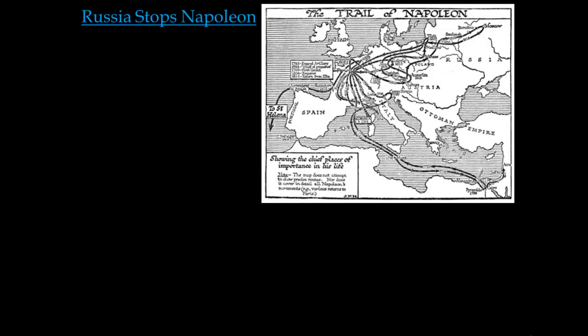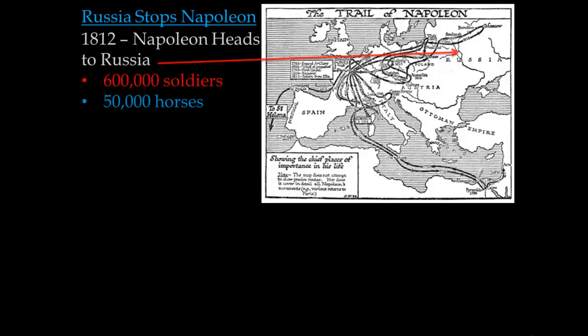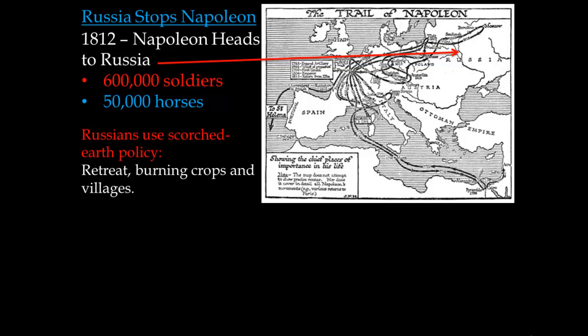And then in 1812, Napoleon's going to get a little greedy. He's going to take Russia, or at least try to. So he's going to lead 600,000 soldiers and 50,000 horses to Russia. And the Russians, realizing that Napoleon is a great military strategist, are going to use a policy known as the scorched earth policy. What that means is they're going to retreat, they're not going to fight a ton of battles, and they're going to burn crops and villages as they retreat.